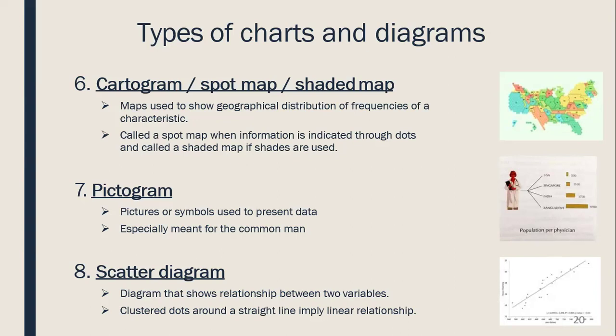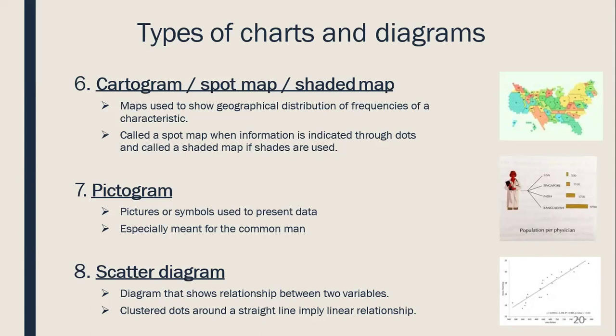And the next is the scatter diagram. It is a diagram which shows the relationship between two variables. Clusters drawn around a straight line imply a linear relationship, which means there can be a correlation, either a positive correlation or a negative correlation.